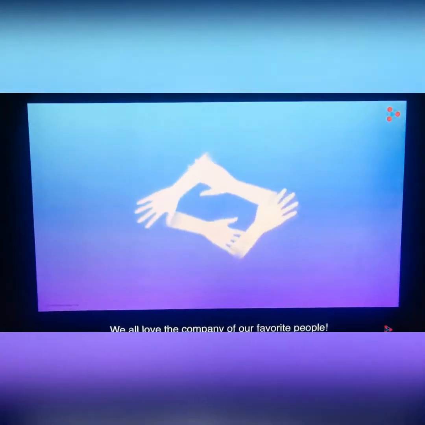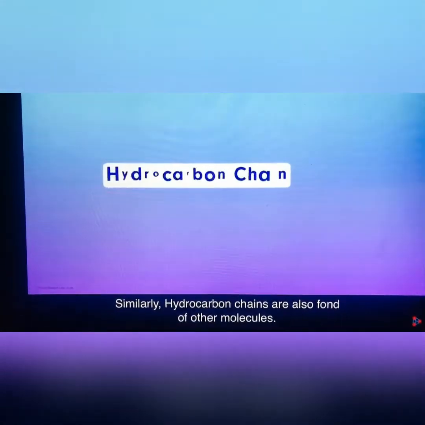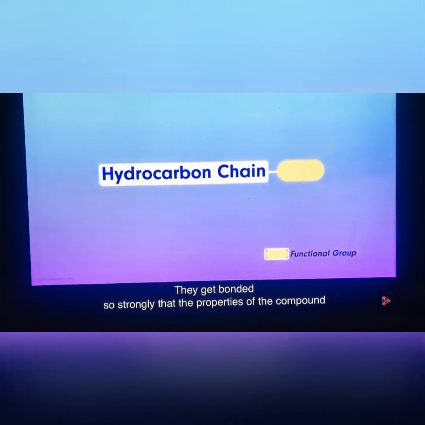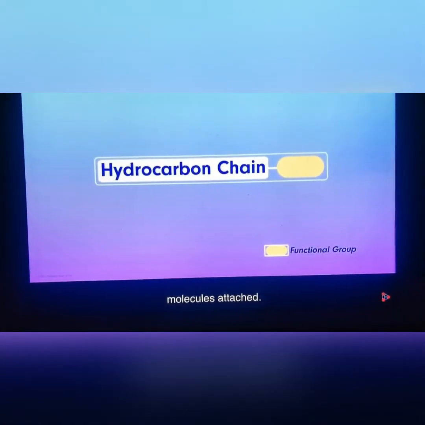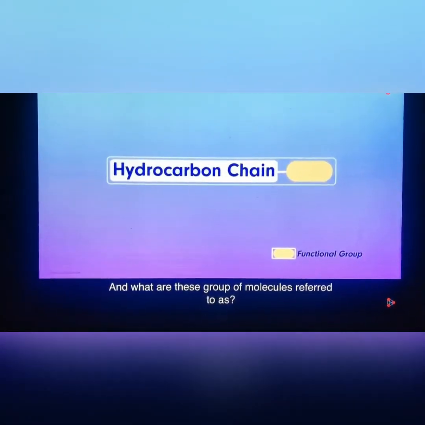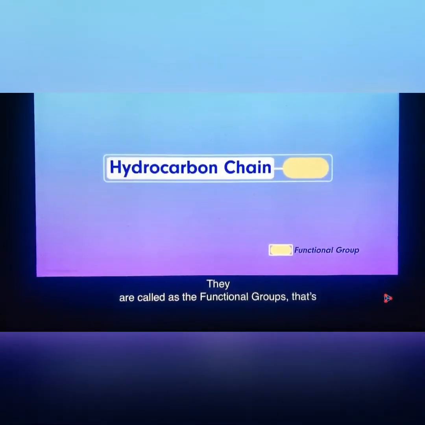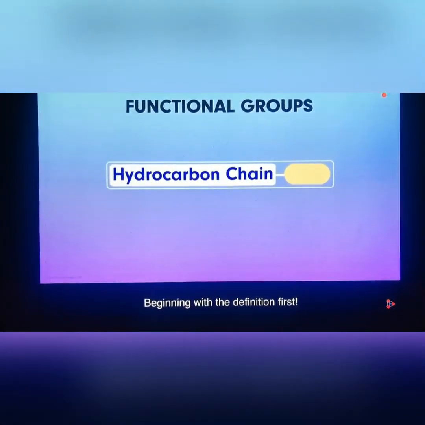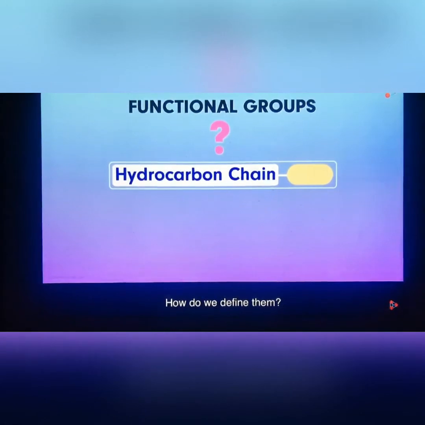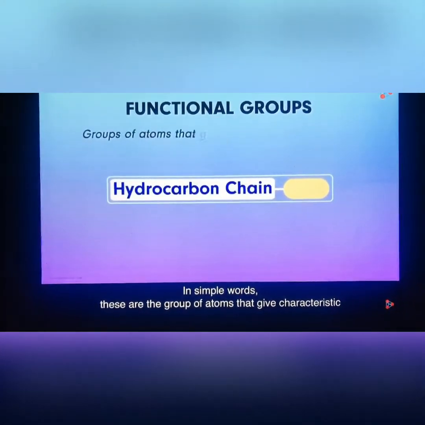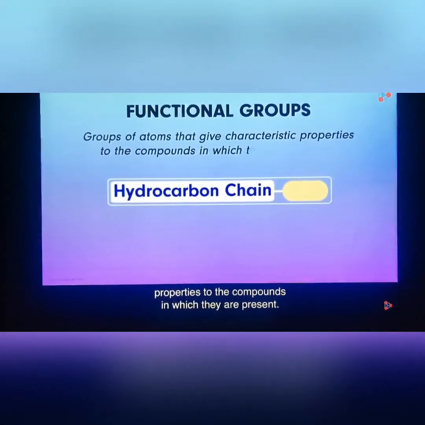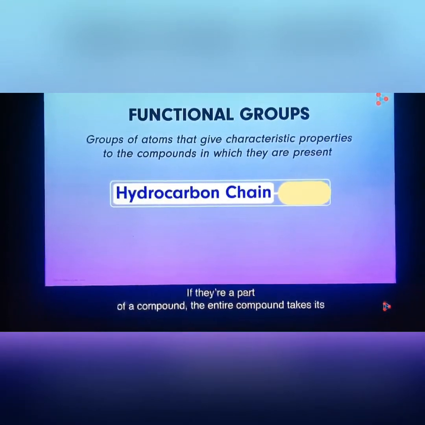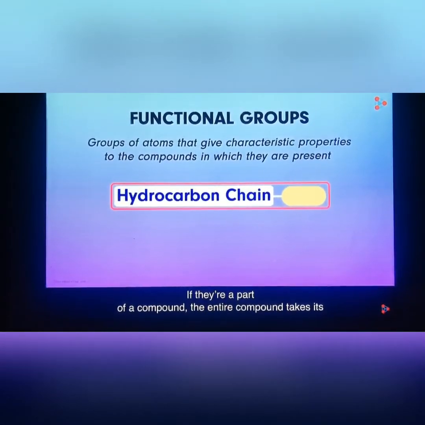We all love the company of our favorite people. Similarly, hydrocarbon chains are also fond of other molecules. They get bonded so strongly that the properties of the compound change depending on the molecules attached. And what are these groups of molecules referred to as? They are called the functional groups, that's right. Let's get to know about them, beginning with the definition first. How do we define them? In simple words, these are the groups of atoms that give characteristic properties to the compounds in which they are present. Yes, their presence is quite influential. If they're a part of a compound, the entire compound takes on their properties.